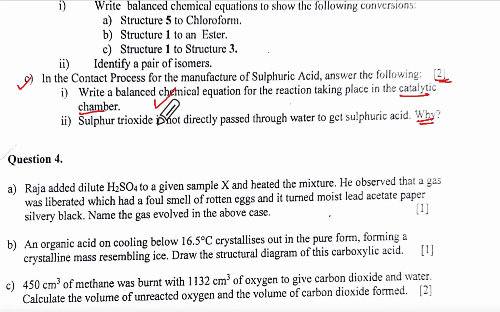Although it is an acid anhydride, it is a highly exothermic reaction, and forms dense particles of sulfuric acid which are difficult to condense. Understanding? That is why we do not pass it through water to get sulfuric acid. Okay, so these 2 marks, if you would know, just give yourself marks on that.